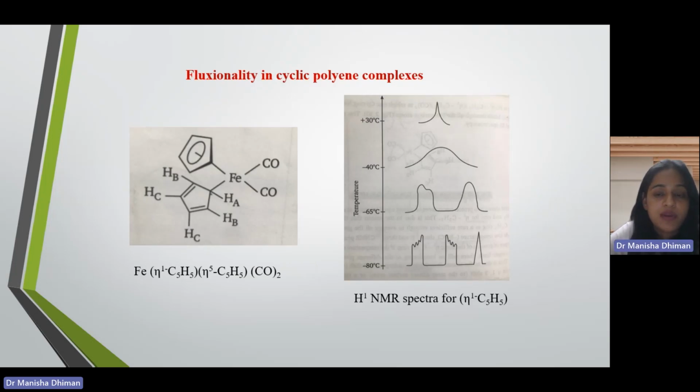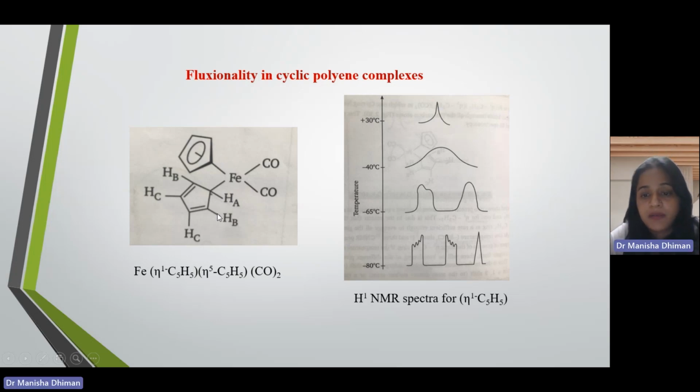This is the fluxionality in cyclic polyene complexes. If you look at this complex, iron is bonded with one CO ligand, another CO ligand, this eta 5 cyclopentadiene ligand, and another one is an eta 1 cyclopentadiene ligand. If you look at the NMR spectra, at the lower temperature of minus 80 degrees Celsius, you get 3 peaks, and these 3 peaks are due to your eta 5